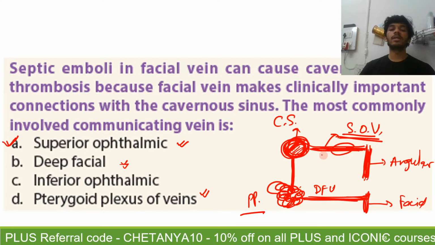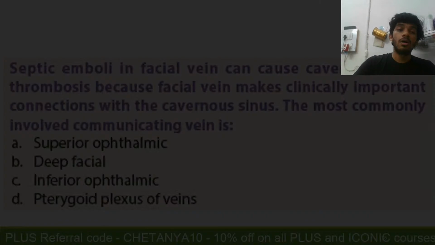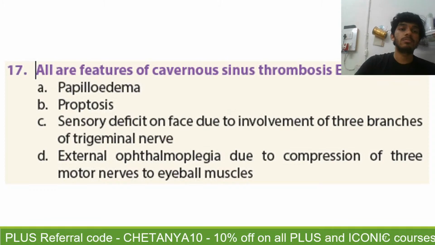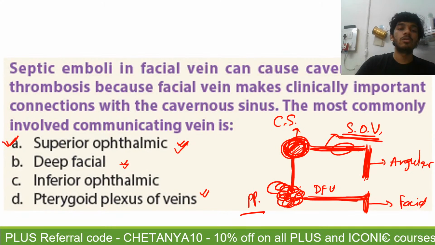So there are two connections. One is the superior ophthalmic. Also, if you have to answer deep facial, you have to answer pterygoid plexus, because they're essentially the same channels, right? That's about this question. This was question number 164.